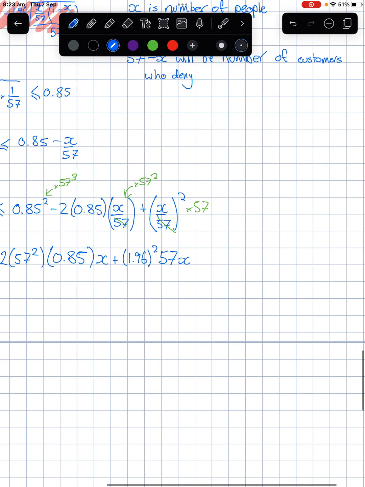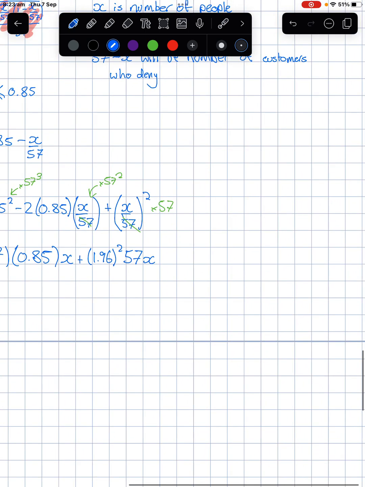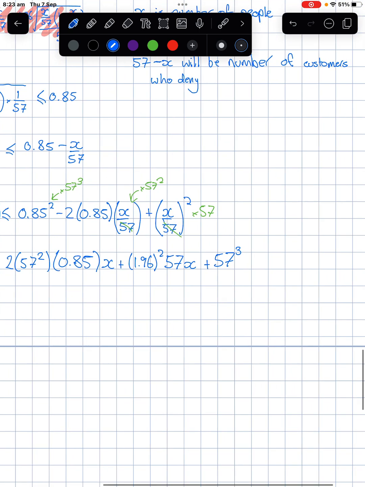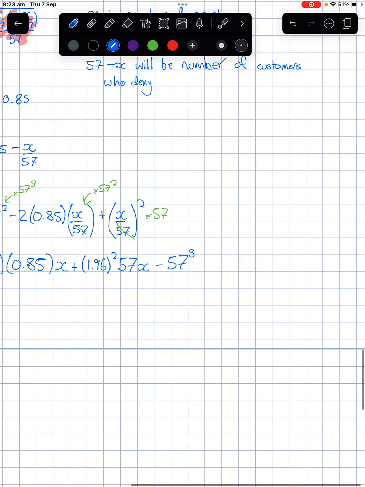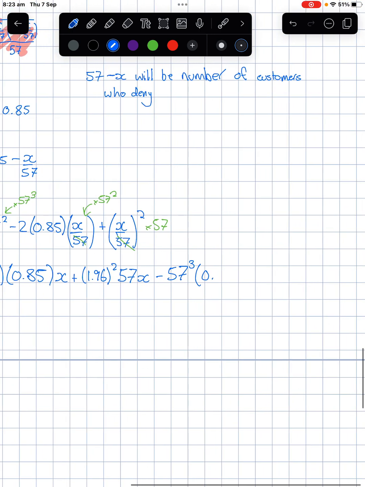Final step is our constant, which is going to be 57 plus 57 cubed. No, minus this, sorry. Minus 57 cubed times 0.85 squared.